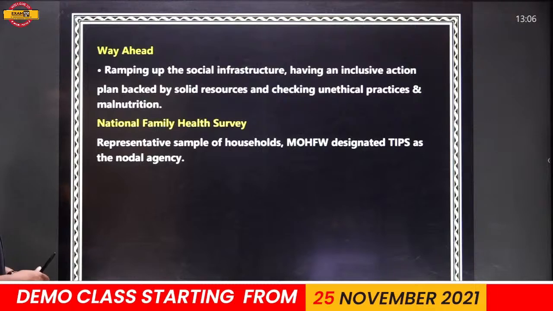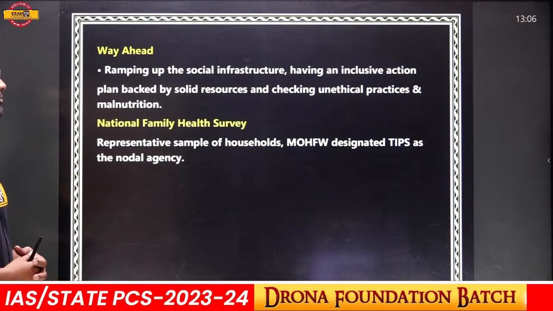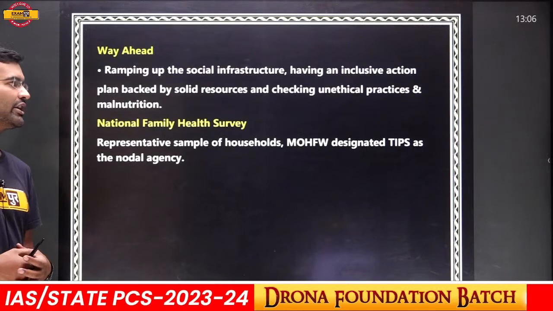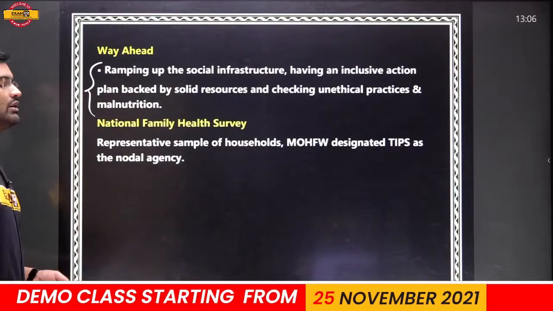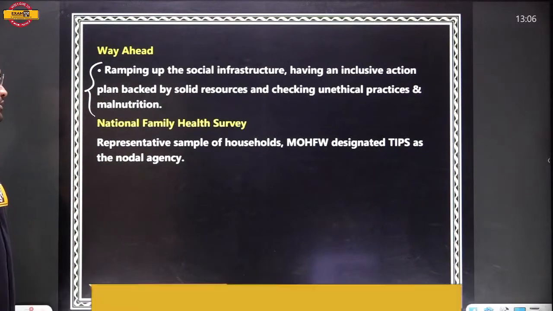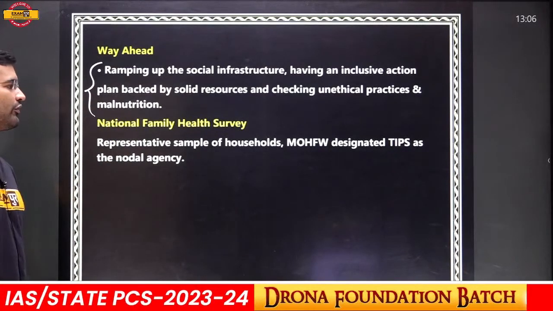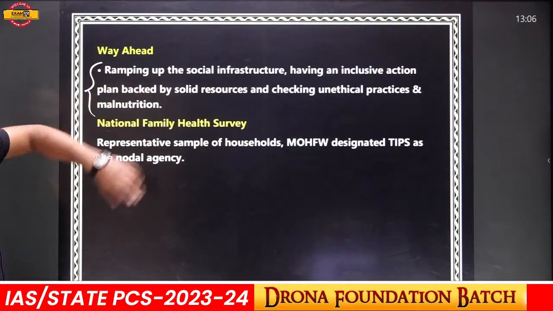Okay, way ahead: ramping up social infrastructure, having an inclusive action plan backed by solid resources, and checking unethical practices and malnutrition. What should be the way ahead to improve the health of India? This is the way ahead.